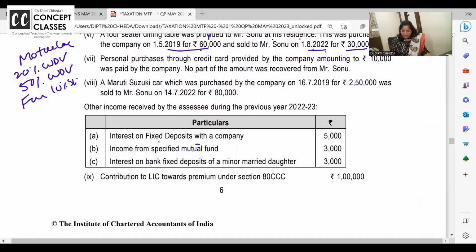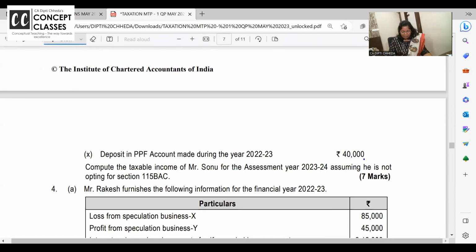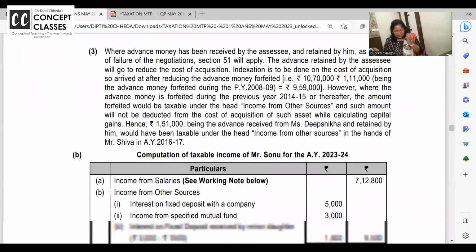Other income is interest on FD in the company, taxable hai. Specified mutual fund bilkul taxable hai. Bank deposit. Married minor daughter clubbing income provisions are applicable subject to 1500 per child deduction under 10(32). LIC पे किया है 80CCC में 1 lakh allowed है, PPF deposit allowed है and they are not opting for 115BA से आएगा, यहाँ नहीं है, ये देखो.